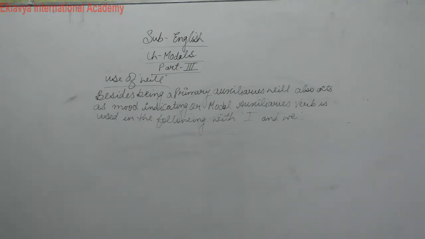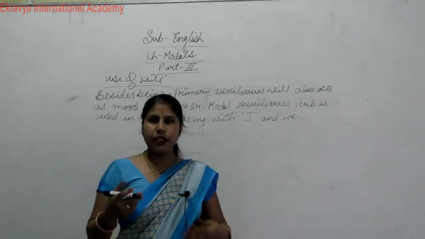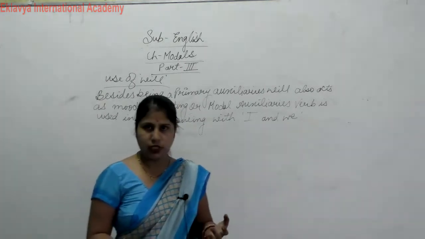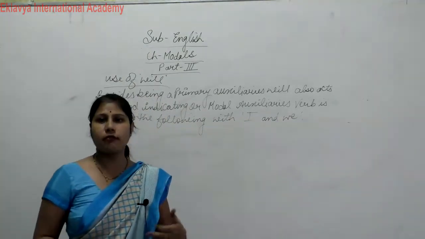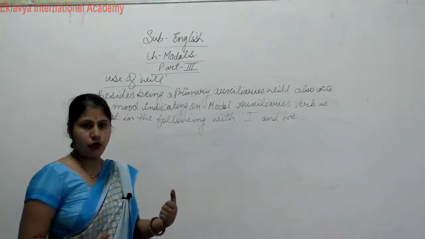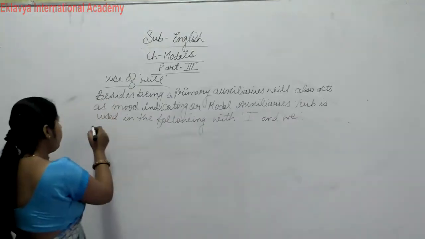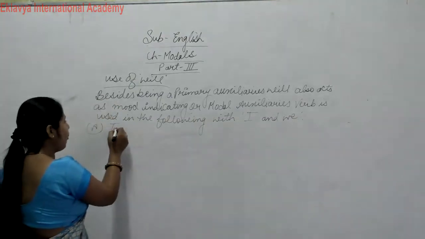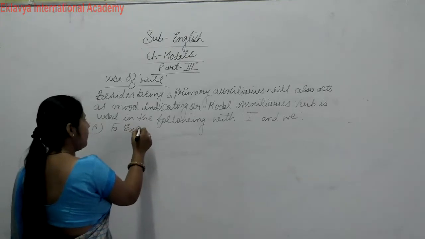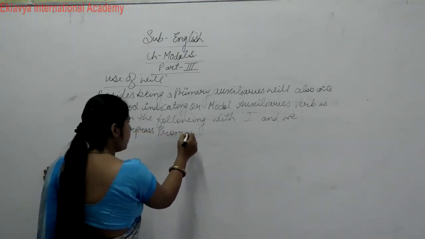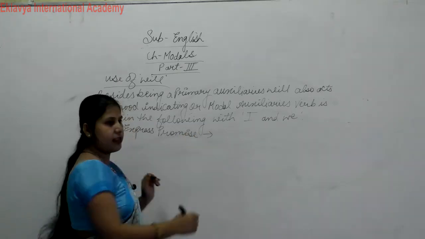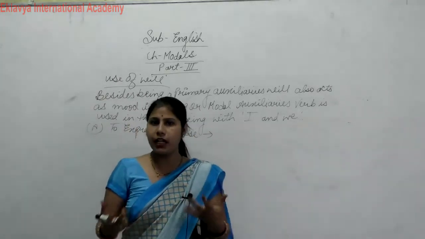Now, next is where we use will. A very important question comes to our mind, that where we use will. So, where we use will, first of all, to express promise. Promise करने के लिए हम क्या use करेंगे?